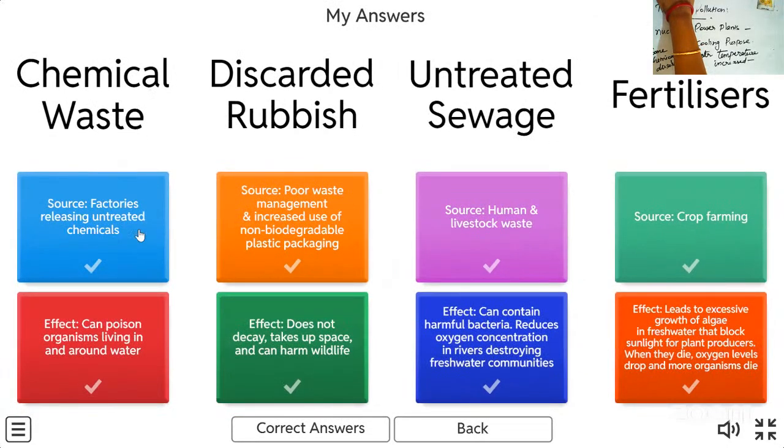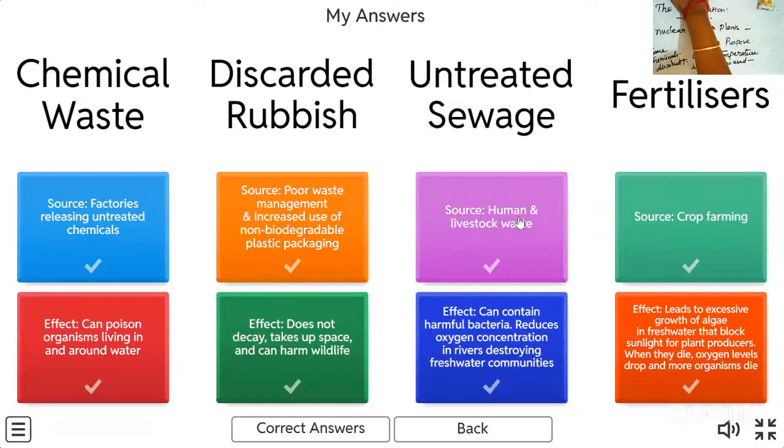Chemical waste: factories releasing untreated chemicals can poison organisms living in and around the water. Discarded rubbish: poor waste management and increased use of non-biodegradable plastic packaging. It does not decay, takes up space, and can harm wildlife.